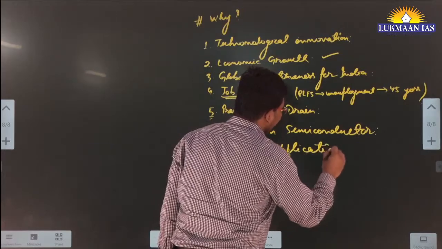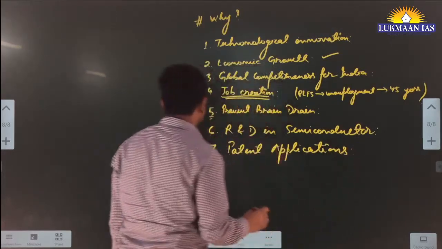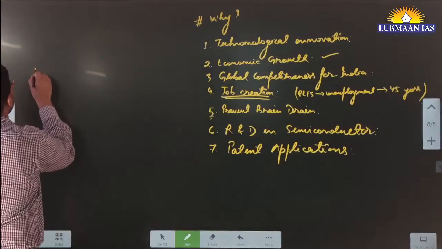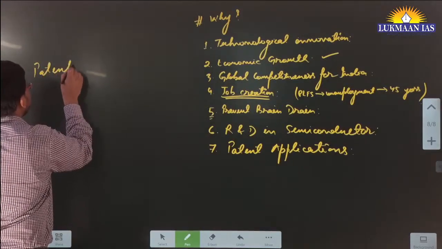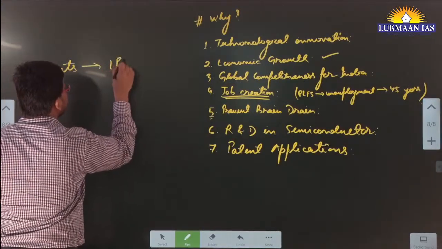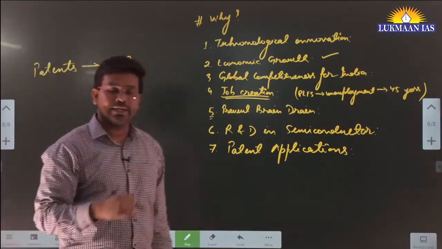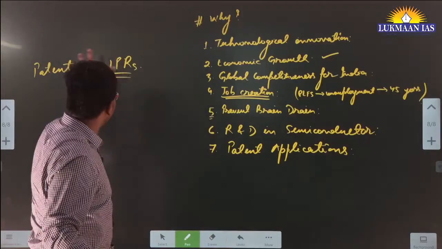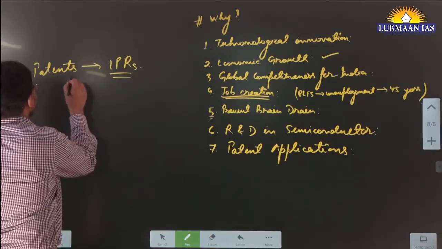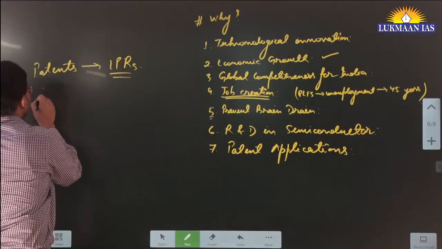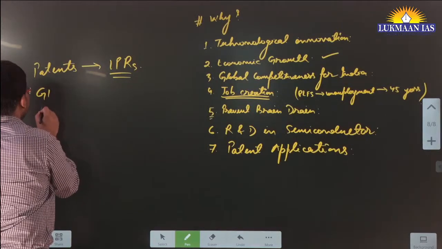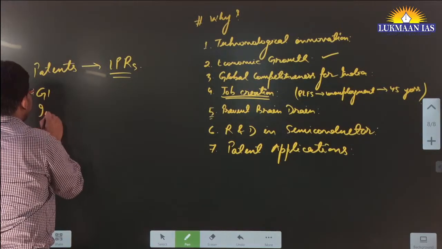So many of you who do not know what a patent is, patents are part of intellectual property rights. They are known as IPRs. So there are various types of intellectual property right. One type is patent. Then we can have geographical indication tag. Then we have industrial design, okay.